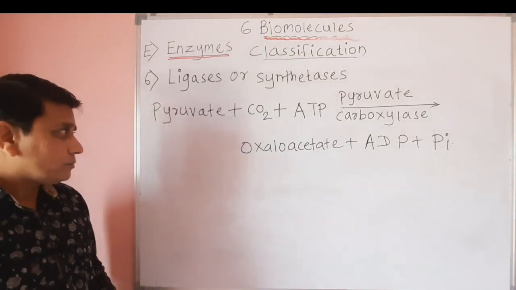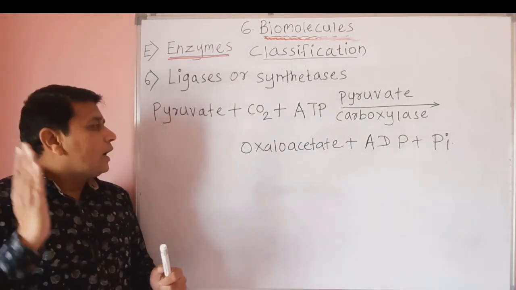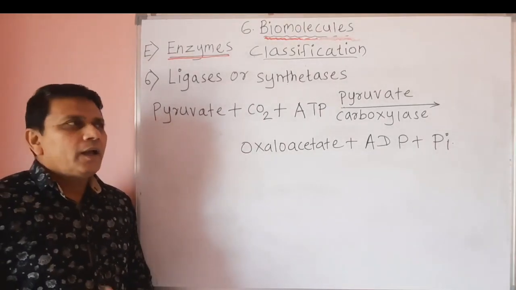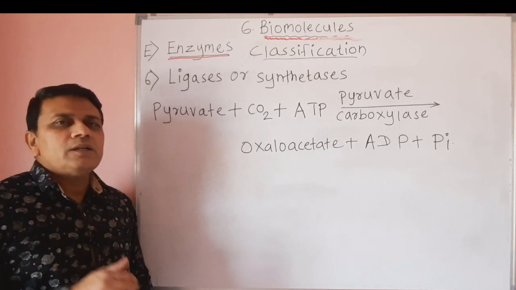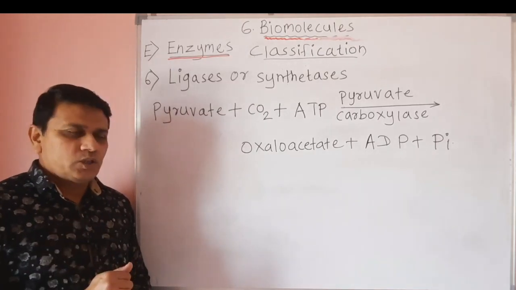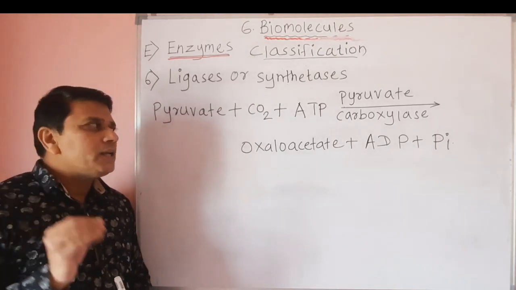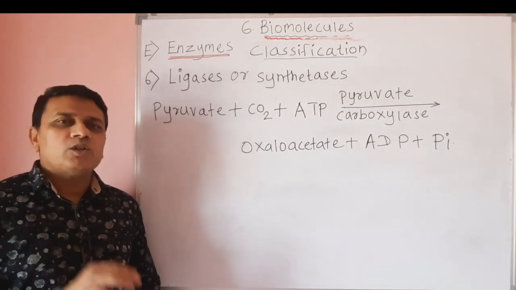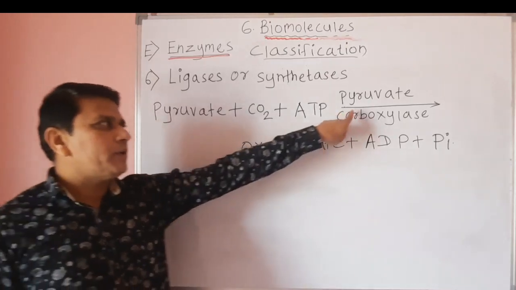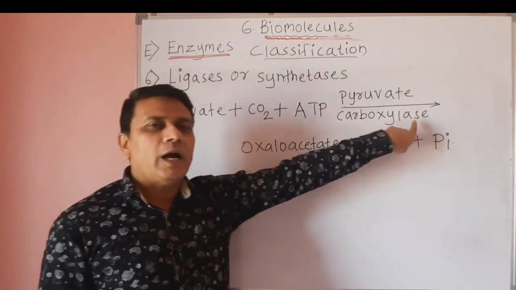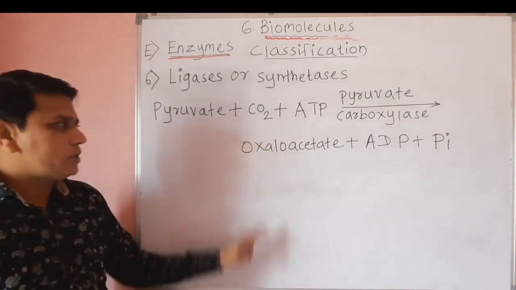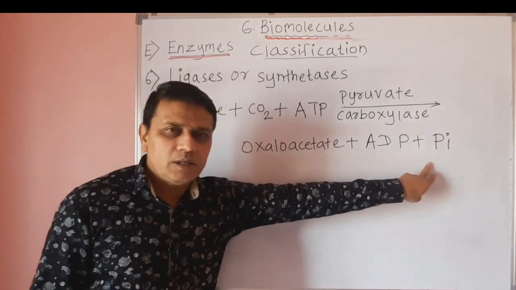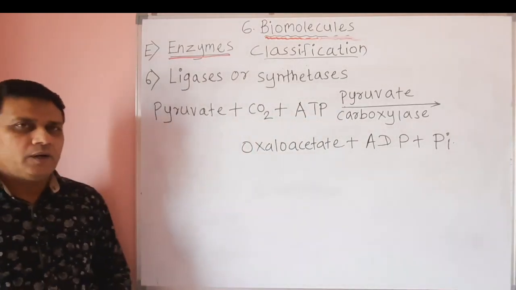That means carbon dioxide is added to pyruvate and energy is utilized for this process. So the addition of carbon dioxide to pyruvate is called carboxylation and it occurs in presence of pyruvate carboxylase and produces oxaloacetate plus ADP plus inorganic phosphate.